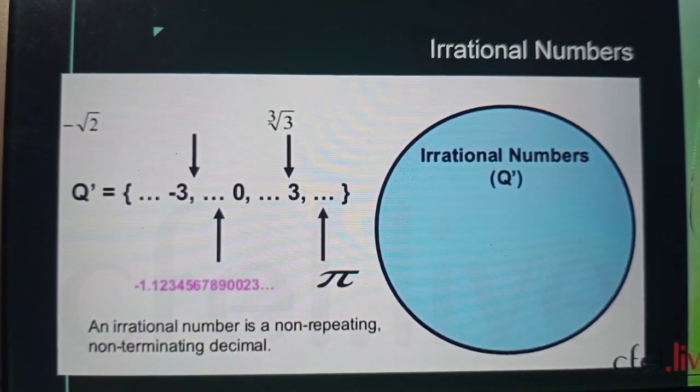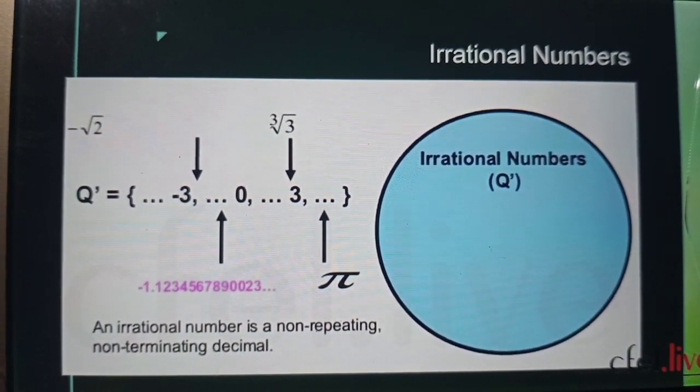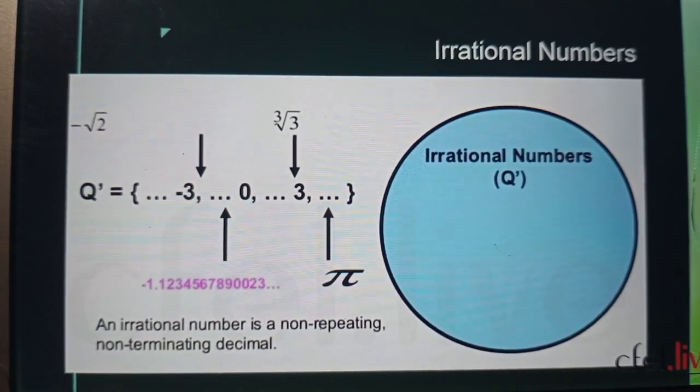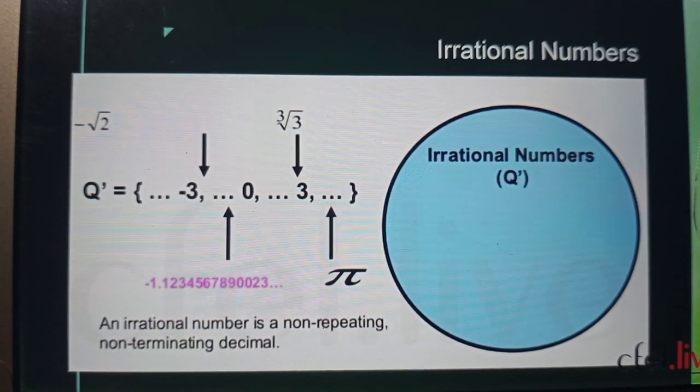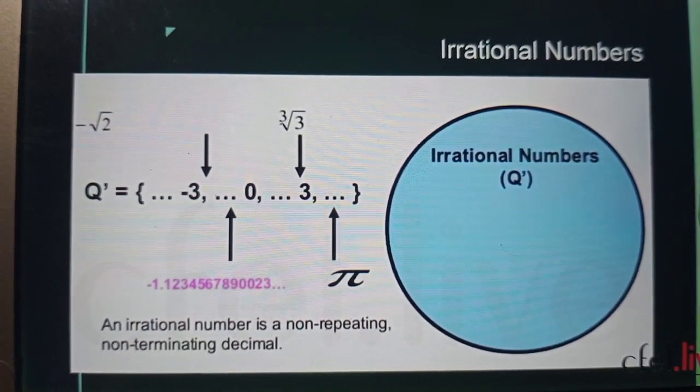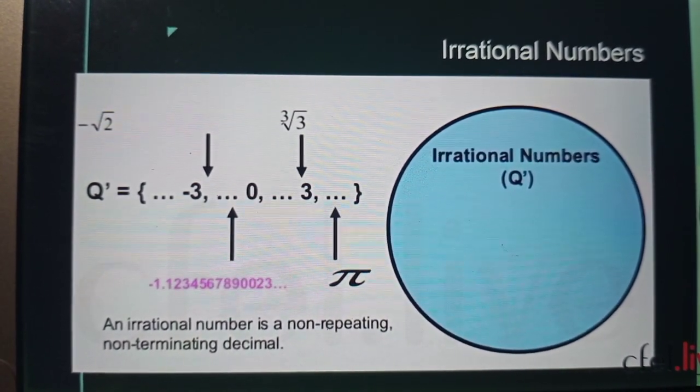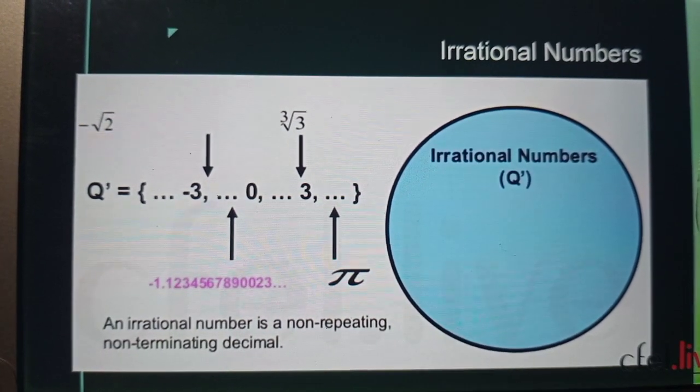The value of -√3, and √3 is also there, so that is called an irrational number. Even the value of pi is an irrational number.